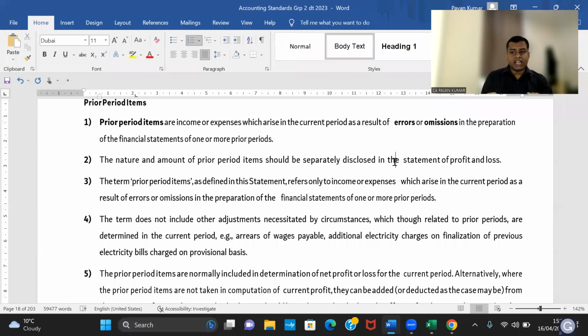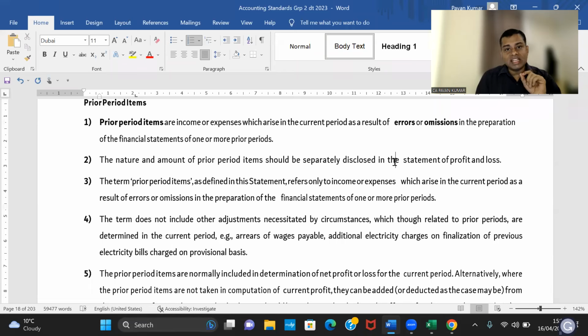Or imagine in an Excel sheet, instead of covering all the items in the column, you have given a wrong formula. Instead of covering 80 items, you covered only 55 items and did not check the formula. Why the formula changed, you do not know. Sir, mistake happened, we have to add all the items in this column now. We added only 55, and the remaining items were not considered. Sorry, sir. This is an error, a mistake. Two papers are not covered. That is an omission. Then you can treat it as a prior period item.